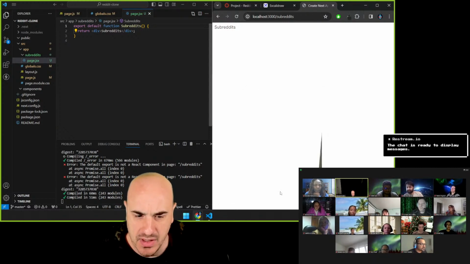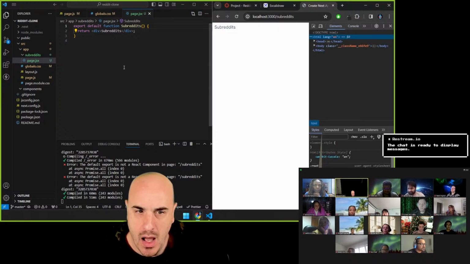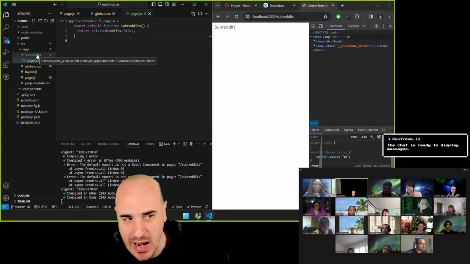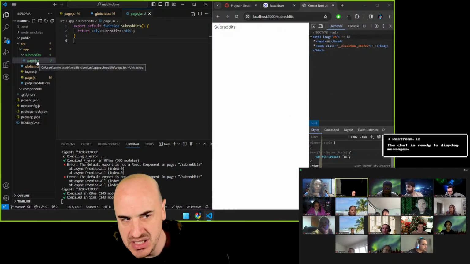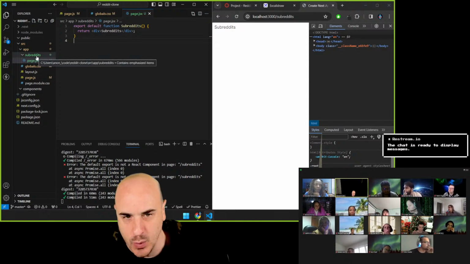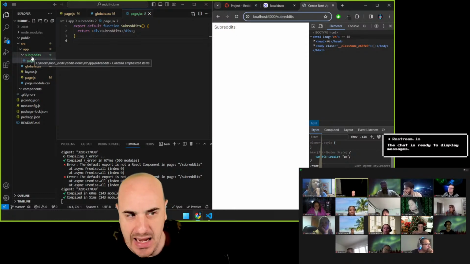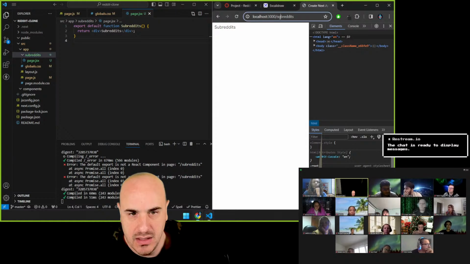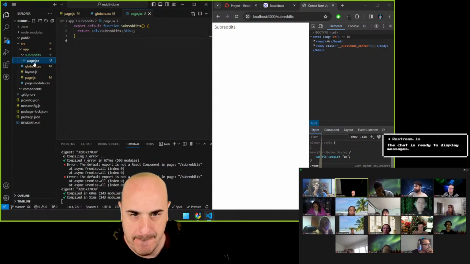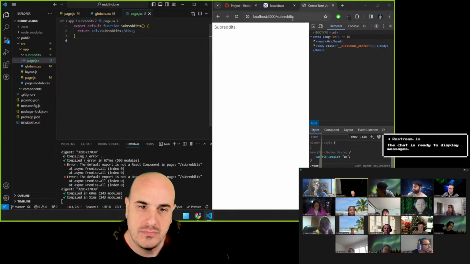But while I'm doing that, let me open up the console. Yeah, so folder-based routing, right? This is very similar to the API routing that we used before. But in this case, we're showing and hiding components based on the path. So we named our folder subreddits, and now this component will show up in page.jsx, right?